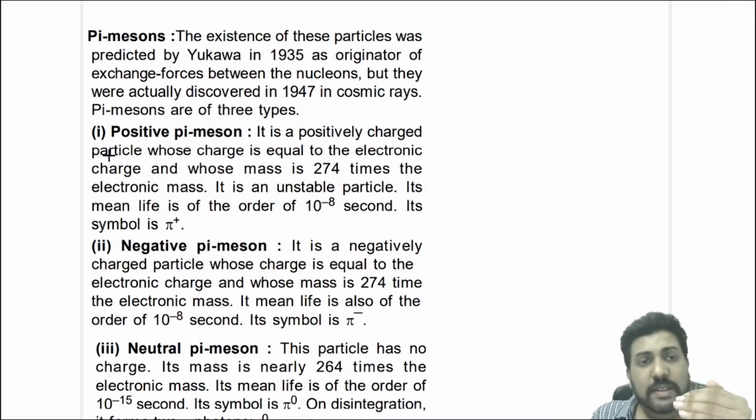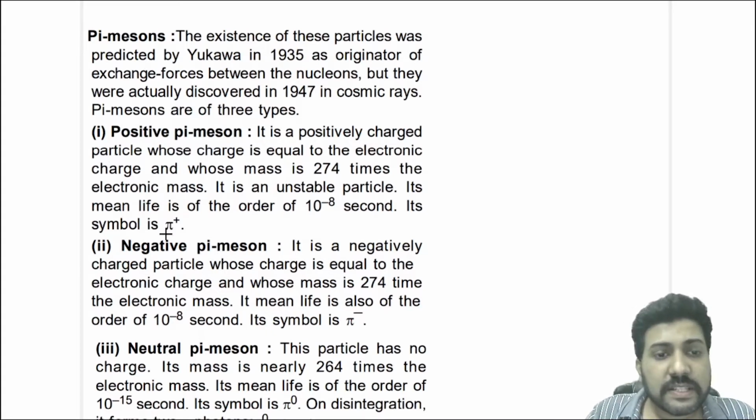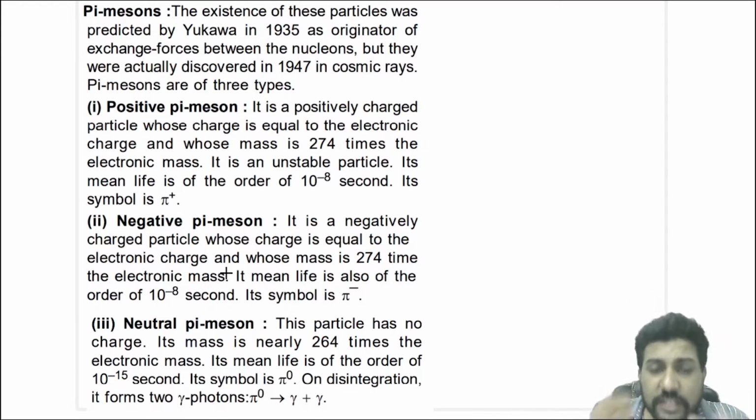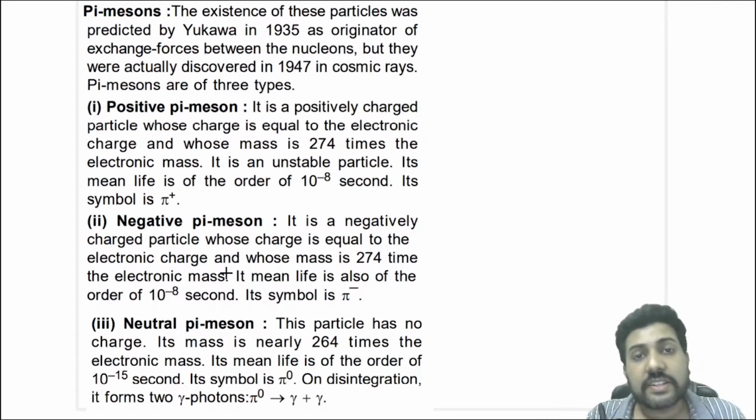Okay, now positive pi meson is a positively charged particle, negative pi meson is a negatively charged particle, and a neutral pi meson is chargeless. So these are represented by pi plus, pi minus, and pi 0. This neutral pi meson, when it disintegrates, forms two gamma ray photons. So the neutral pi meson particle destroys itself and converts to radiation, that is gamma ray photons, in fact two photons.